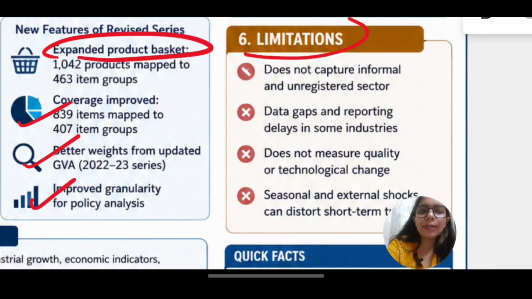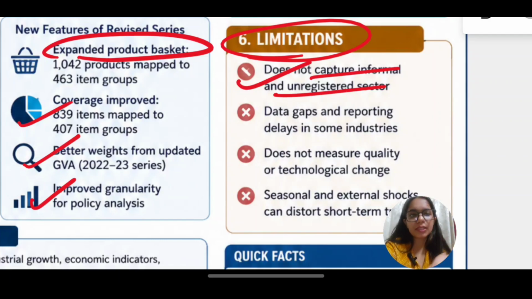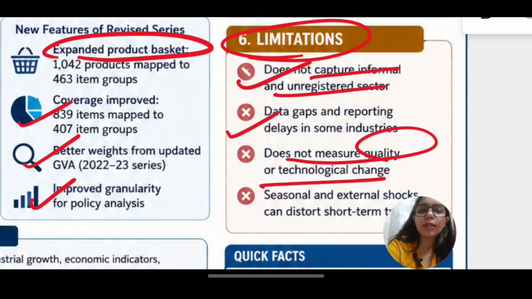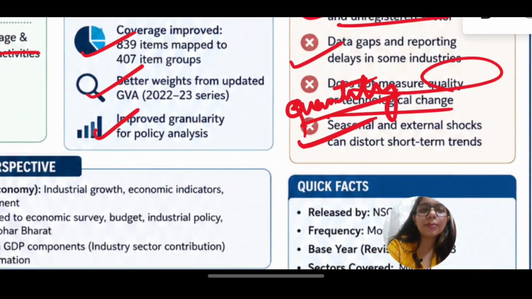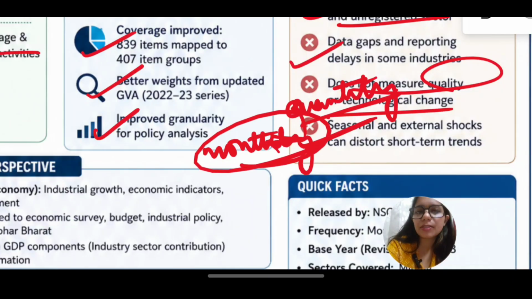Now we have limitations to IIP as well, as it does not cover informal and unregistered sector, which we were discussing. Then we also have data gaps and reporting delays. It does not measure quality or technological change. It only measures quantity, what has been produced. Now, seasonal and external shocks can distort short term trends since it is measured monthly. It is not very reliable on a monthly basis.